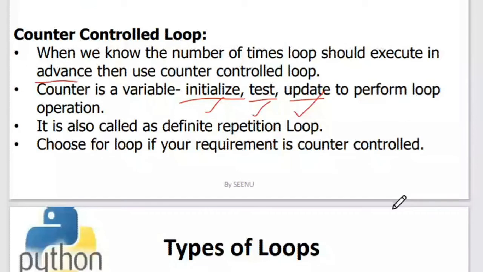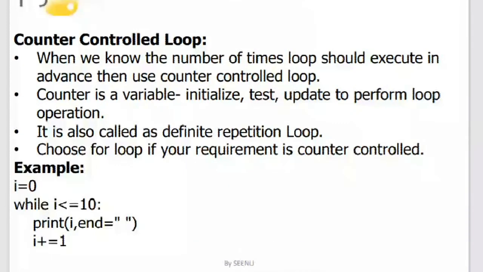If the number of executions is indefinite, then we'll go with the other one. This is an example wherein I set i equal to 0. So the initialization has taken place, this is the condition check, and this is the increment and decrement that is happening. So here it will print the numbers from 0 to 10.